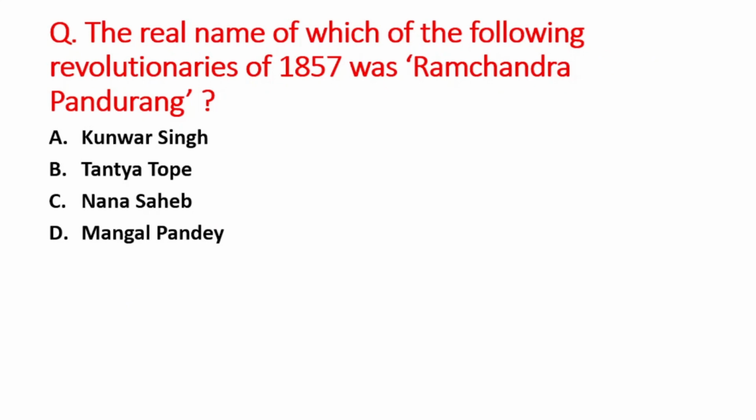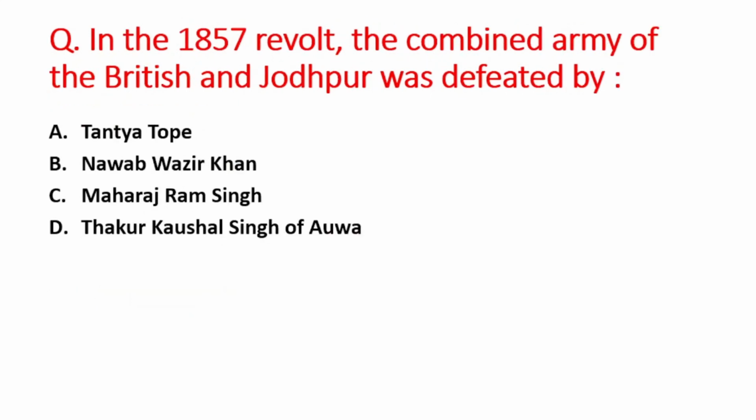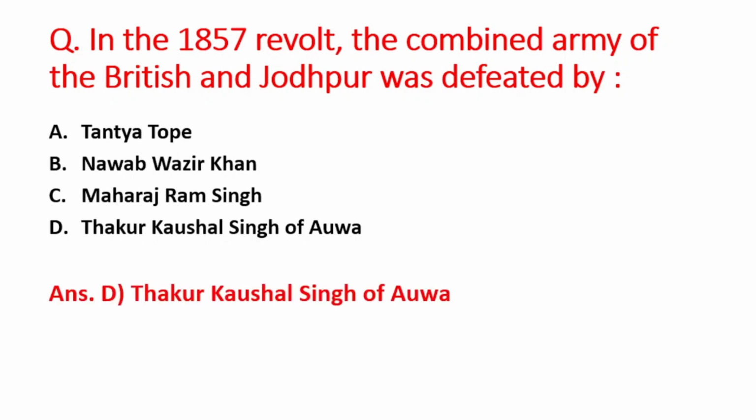Next question is, the real name of which of the following revolutionaries of 1857 was Ramchandra Pandurang? A option is Kunwar Singh, B is Santya Tope, C option is Nana Sahib, D option is Mangal Pandey. So right answer is option B, that is Santya Tope. Real name was Ramchandra Pandurang. Next question is, in the revolt of 1857, the combined army of the British and Jodhpur was defeated by A option is Santya Tope, B is Nawab Wazir Khan, C option is Maharaj Ram Singh, D option is Thakur Kaushal Singh of Awa. So right answer is option D, that is Thakur Kaushal Singh of Awa.